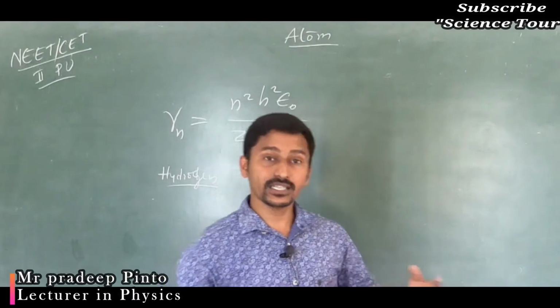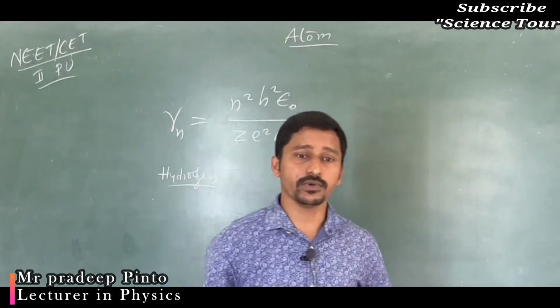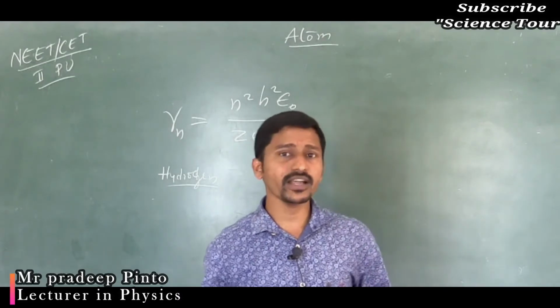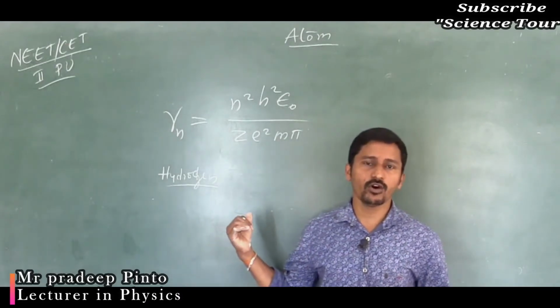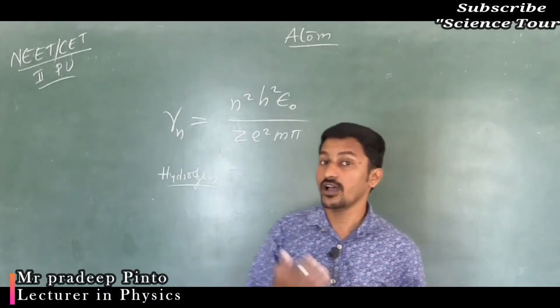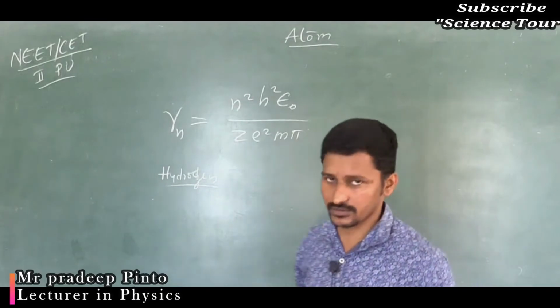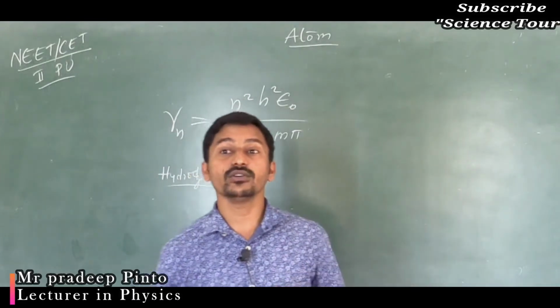Later the uncertainty principle came, and Bohr's model was not aligning with the result of the uncertainty principle, so Bohr's model was a failure actually. But it gave some data.